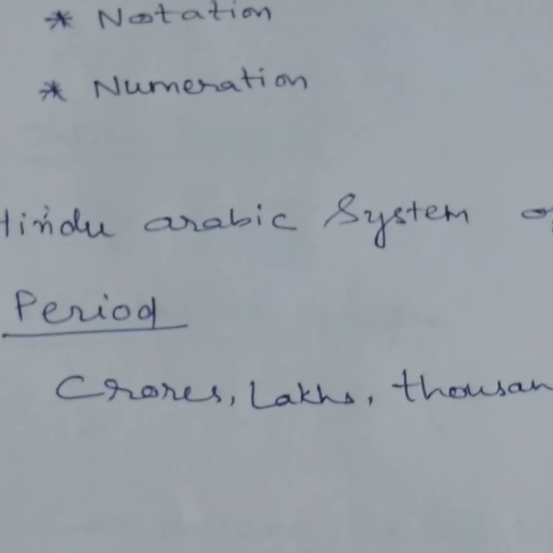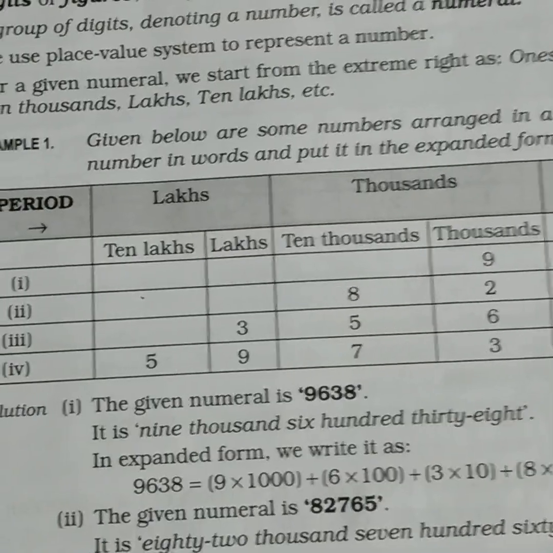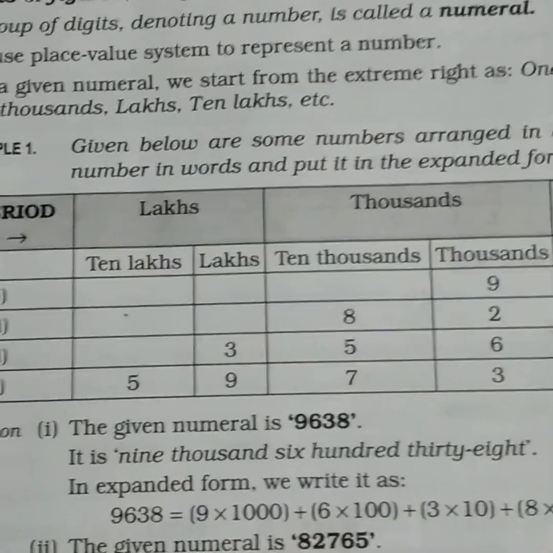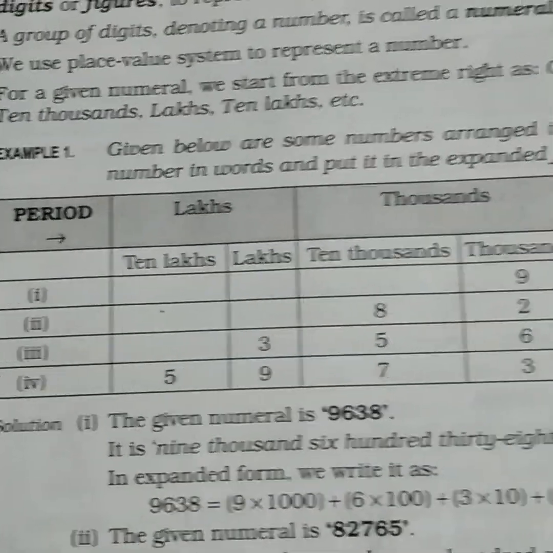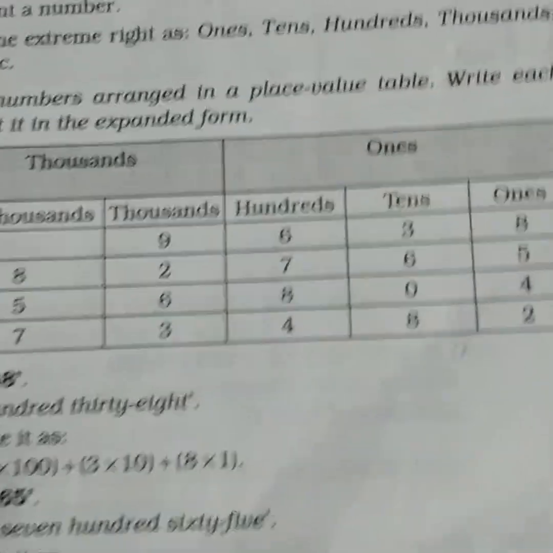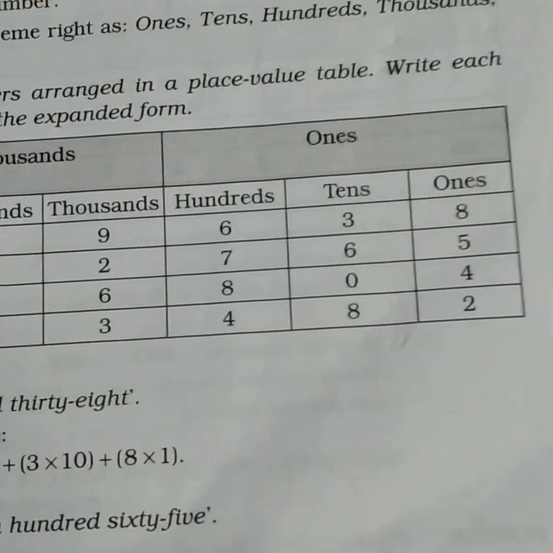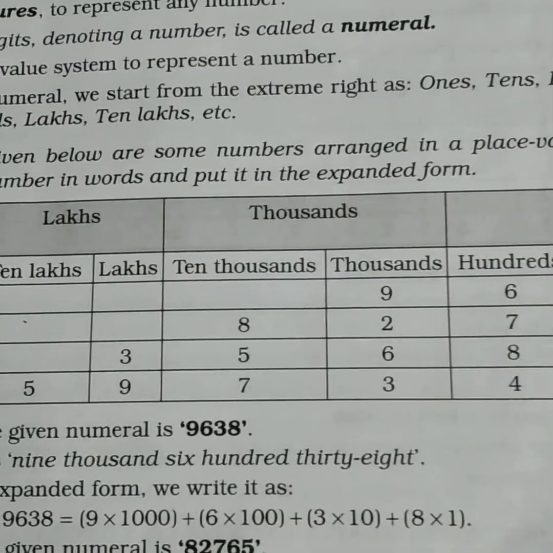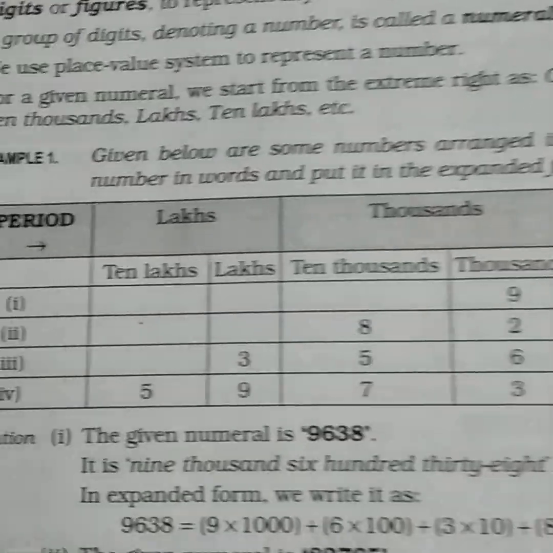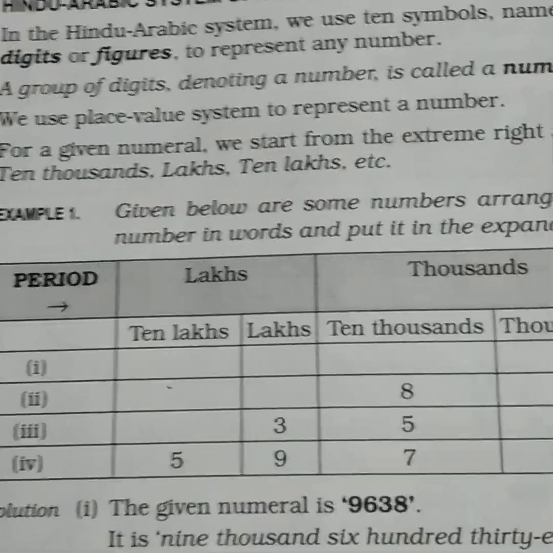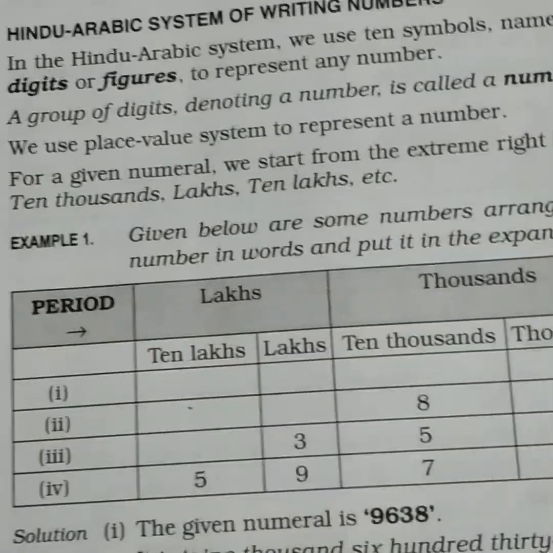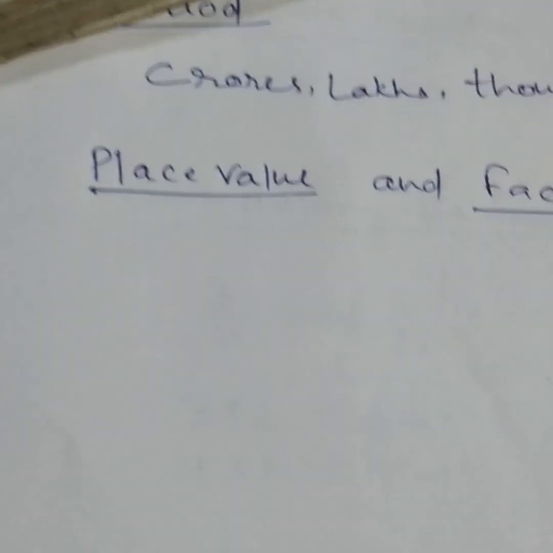These are all known as periods. See, this is the table of the periods. Children, from this place: ones, tens, hundreds, thousands, 10,000, lakhs, 10 lakhs, and so on.